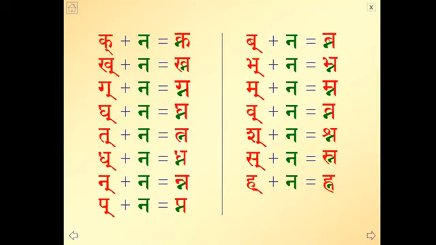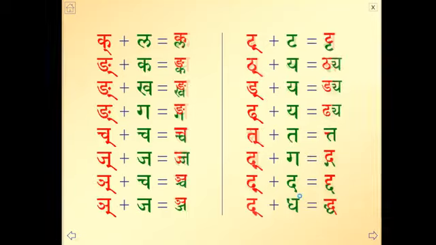Sakara plus na is sna. The last one, hakara plus na, you can say it as nha or nna, as though it is nakara plus nakara. You can see here on the left hand side how it is written. Nakara plus na is nna. That is, hakara is replaced by nakara. That we just now saw. Hakara plus na is nna. Okay. The next person.